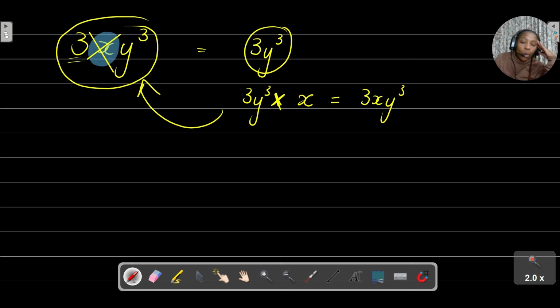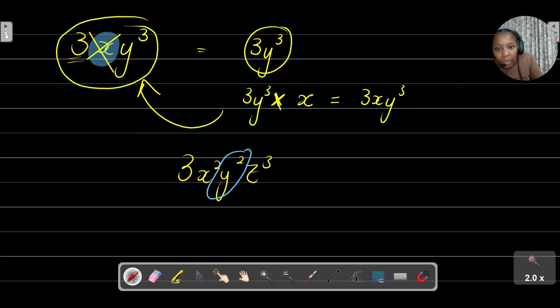If they're asking you what is the coefficient of a particular variable, you need to ask yourself, what must I multiply that variable with to get the original term? Even if I say 3x squared y squared z to the power of 3, and I say to you, what is the coefficient of y squared?